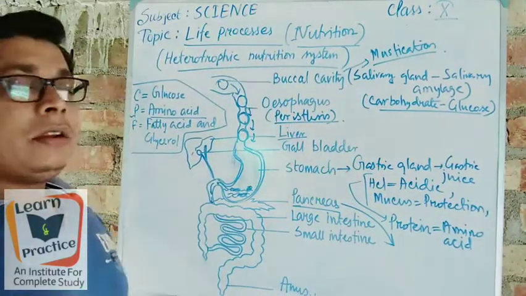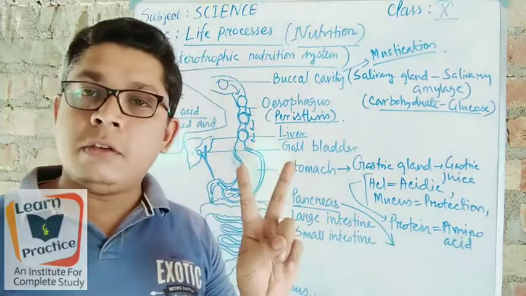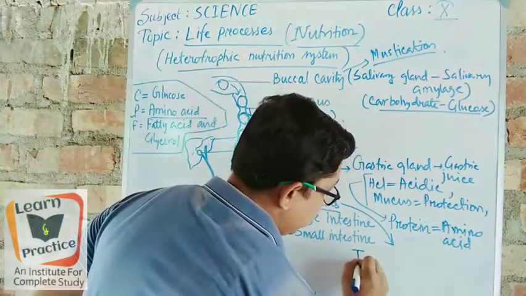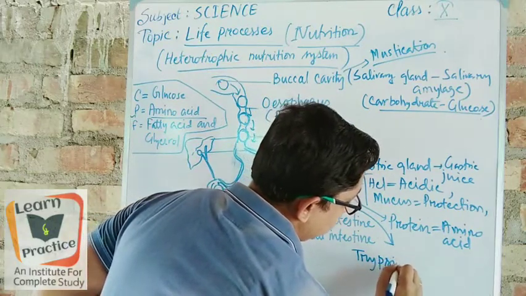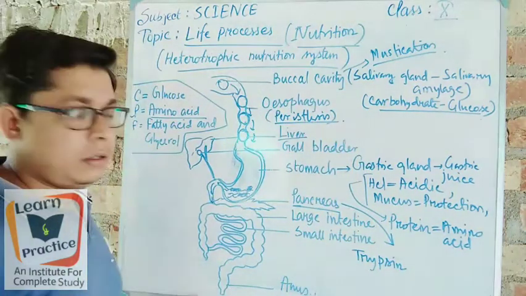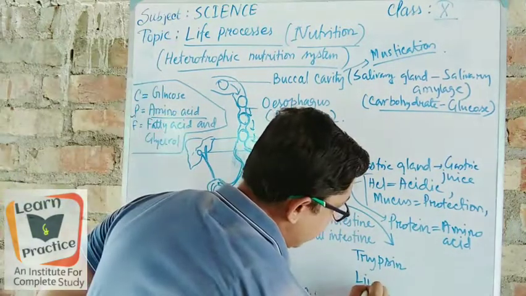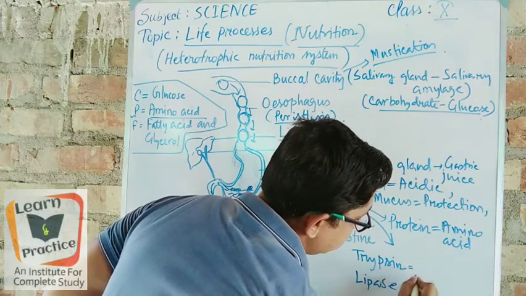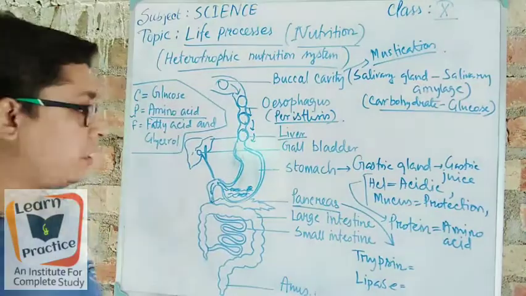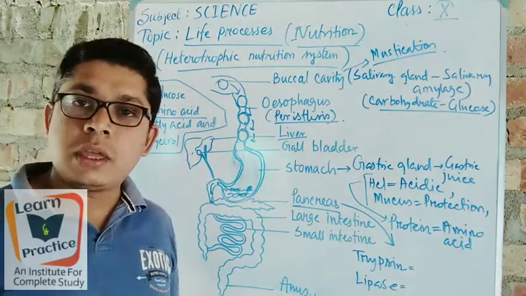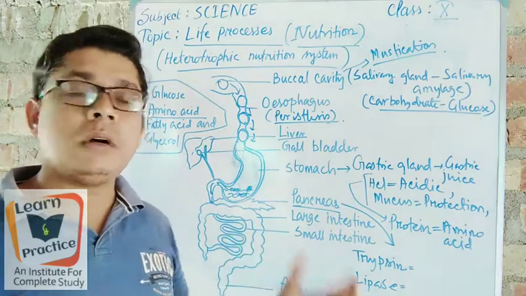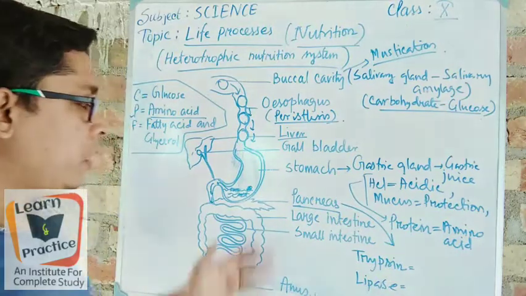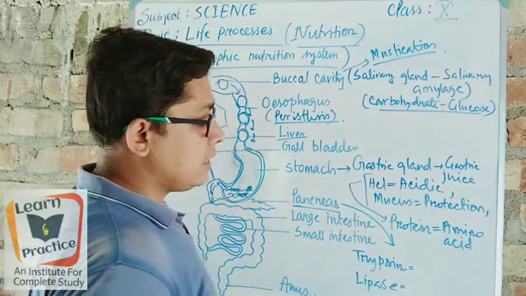Pancreas secretes two types of juices. Number one is called trypsin. Number two is called lipase. So trypsin and lipase, two juices, are secreted from the pancreas. And these two juices help so much to digest the semi-solid clay-like food in different ways. Look, how does it help, or what is its function?